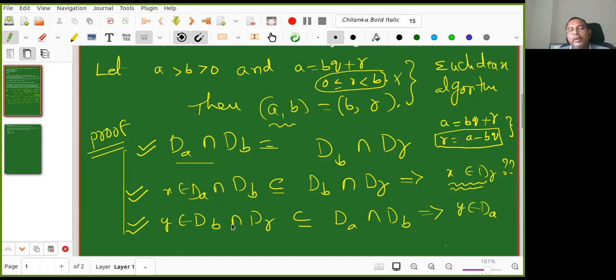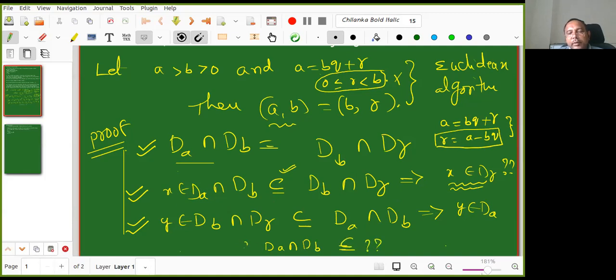Yes. I need to prove that. First, I'm proving this part. Here I wrote everything, but actually I'm proving. So I want to show that DA intersection DB is equal to a subset. I need to prove, right?